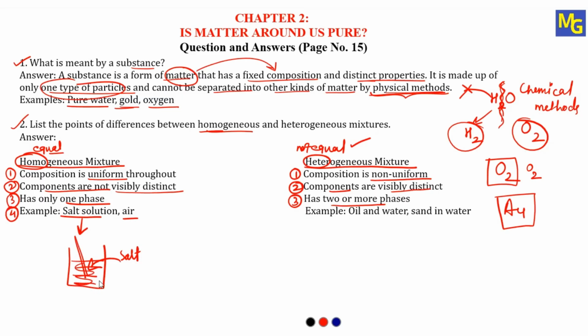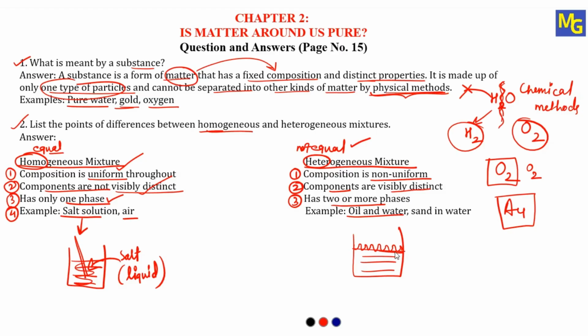So we cannot separate salt from this water by simple methods. We cannot see the salt separately with our naked eyes. All the salt will be uniformly mixed. It is not visibly distinct, and it is in one phase, the liquid phase. Remember. Now, for heterogeneous, we are going to see the example of oil and water. When we take oil and water, water will be at the bottom and oil will remain on the top. So there will be a boundary between the water and oil.